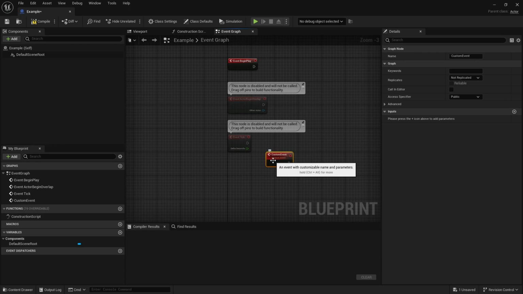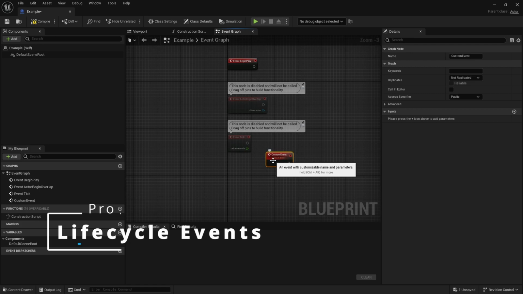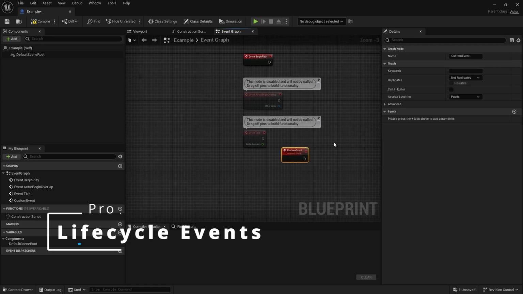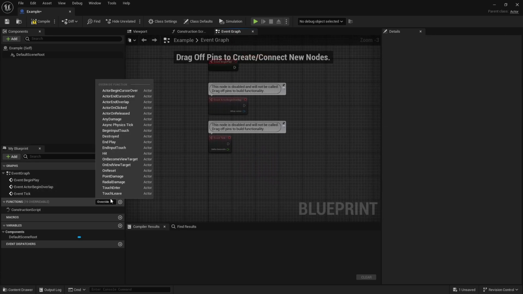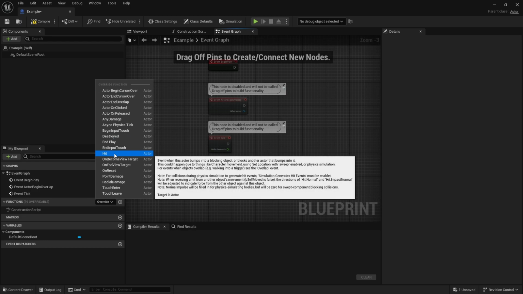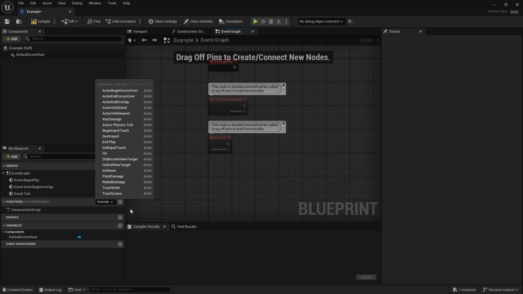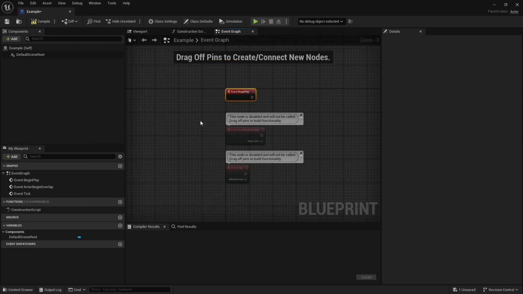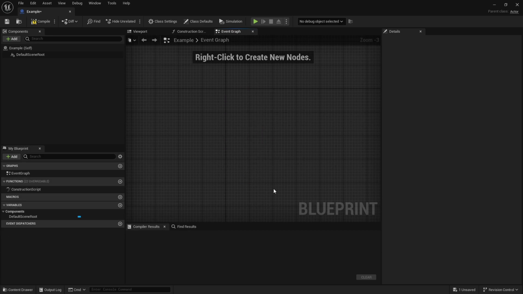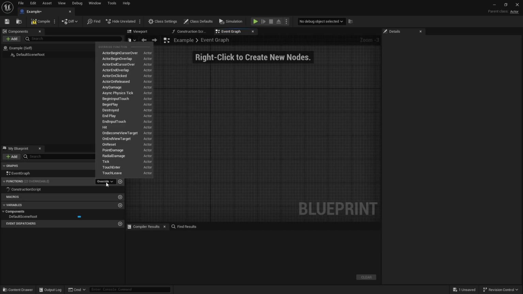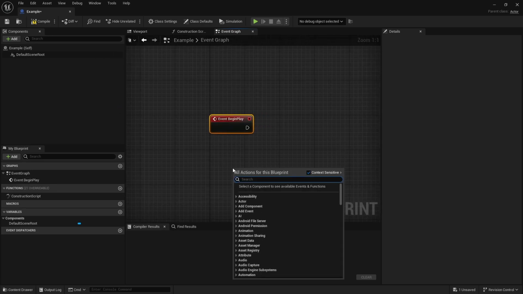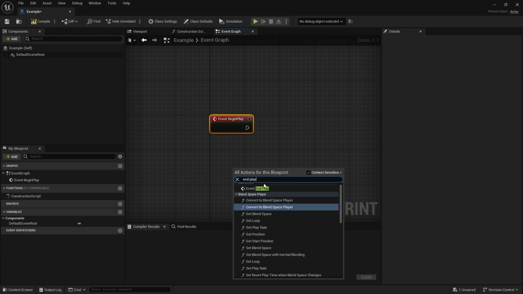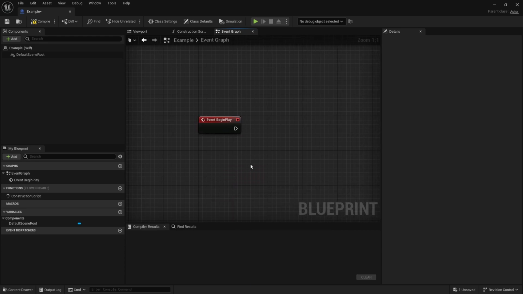So the first pro of events is that you get a bunch of lifecycle events. For every actor, pawn, character, game mode, stuff like that, you're going to get a bunch of events by default, so you don't have to manage them from scratch every time you create a new blueprint. So you have these things by default that you can use or not use, so I can at any point just delete them. And if I ever want to use them again, I can go in here and find them, or I can also right click and type, let's say, end play, and find that event. So that's the first pro.